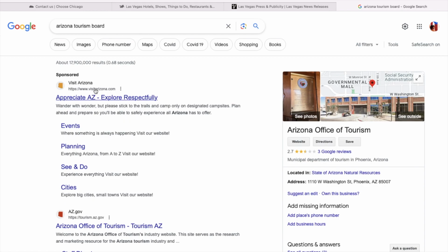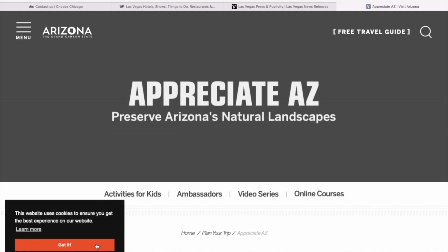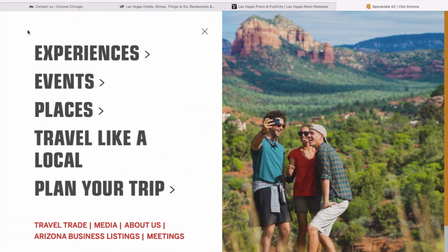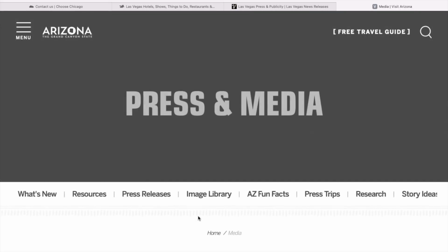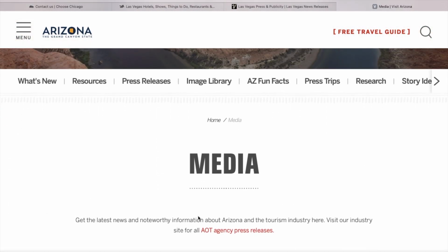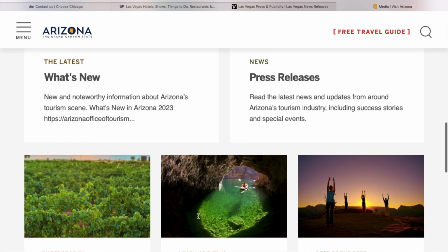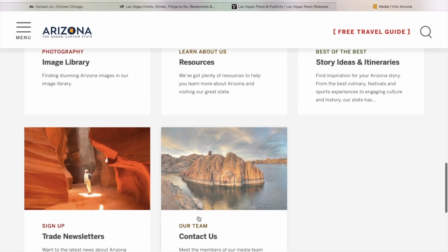And like I always say, it's almost always that first website that you're going to click on. That's usually the official website for that particular city or state or country. Then you're either going to look for the drop down menu, or you're going to go all the way down to the bottom of the page and click on anything that says media, press, newsroom, news release, etc. And it's going to automatically take you to that page, 9 times out of 10, that has a full list of the people that work for this particular city or state or country's tourism board.